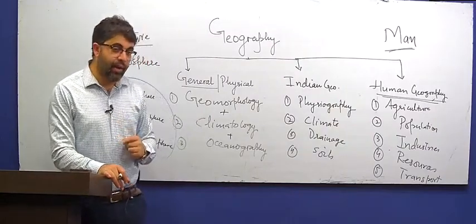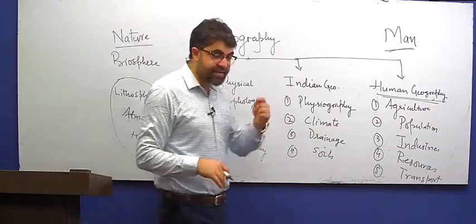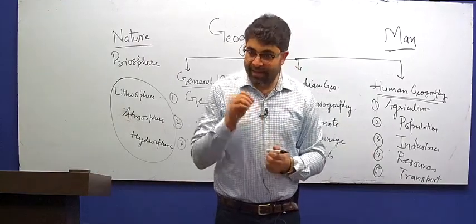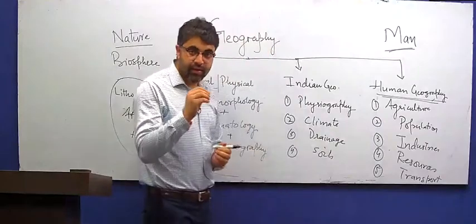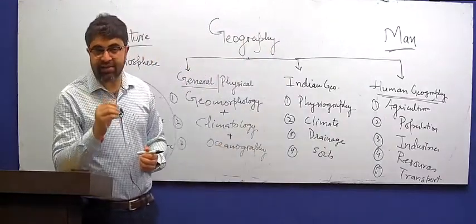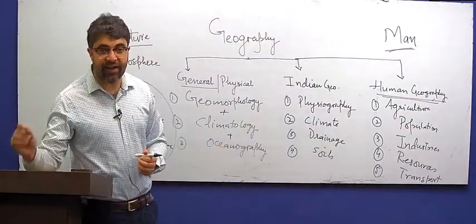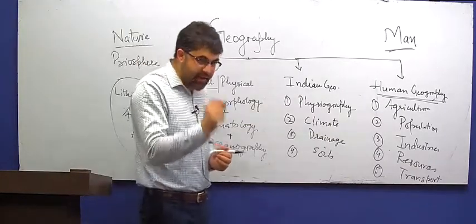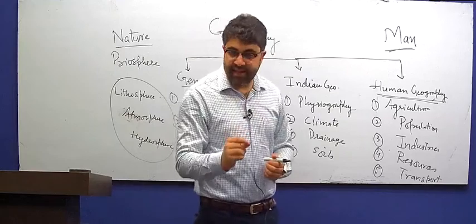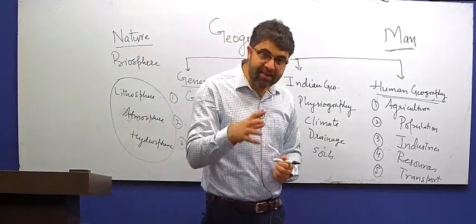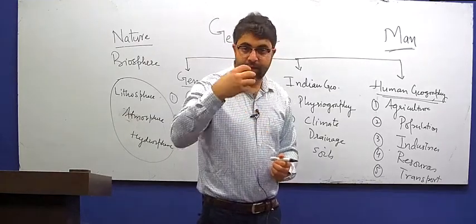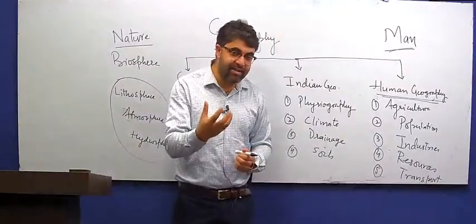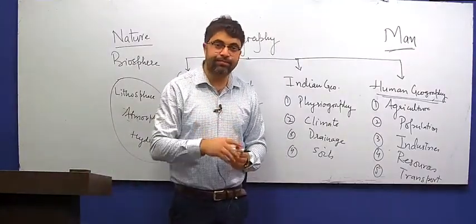For example, we are talking about shale gas, extraction of shale gas, and the technique that was used in shale gas extraction was called fracking. This technique used dynamite. We injected dynamite in the rocks, blasted them, and extracted the shale gas which was locked deep inside these hard metamorphic rocks.